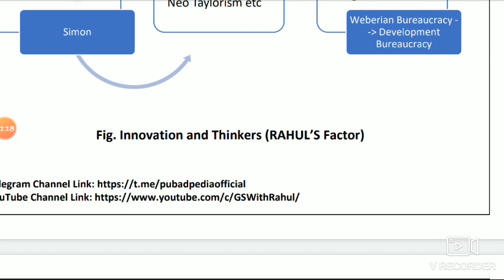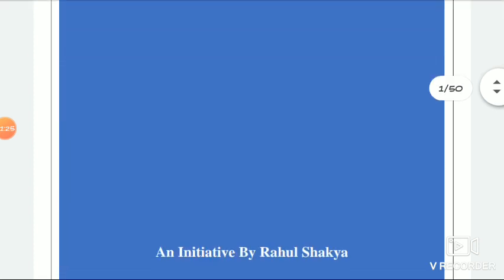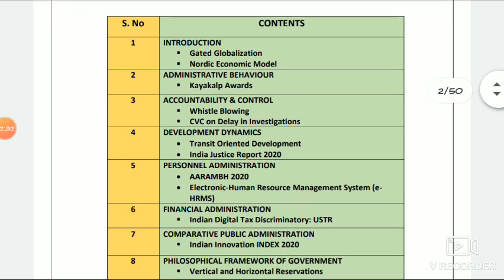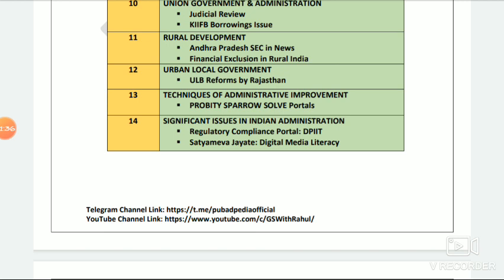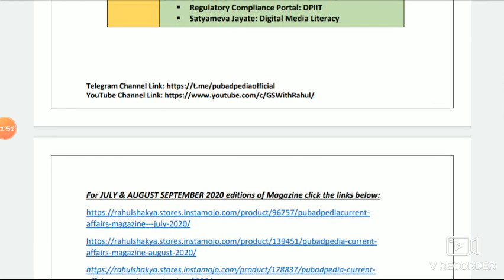So you will get all these magazines, and in all these magazines you will get topics like this. If you go through the initial pages of the magazine, you will find the index, where you can see the segregation of topics, and the linking is there in most of the topics, not in every topic, because if you keep on doing the linking everywhere, it is not the way it works. It works in a slow manner. It is like slow poison actually. That's why you will not get linking in every topic, but in the topics, in a gradual manner, you will get to learn the things.